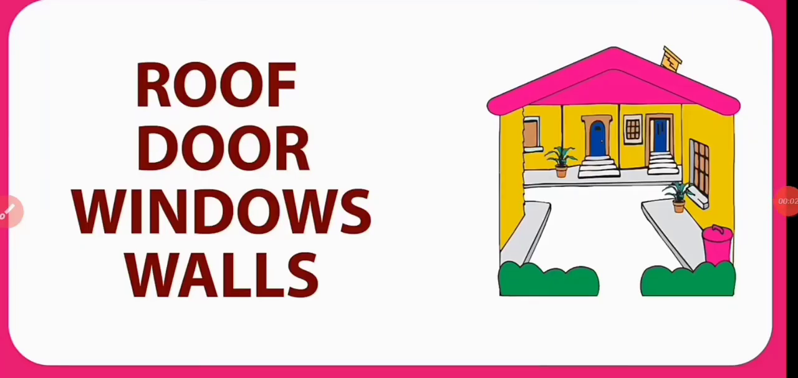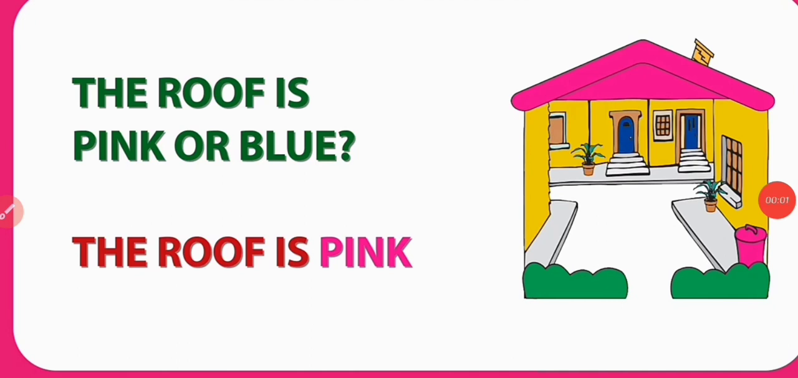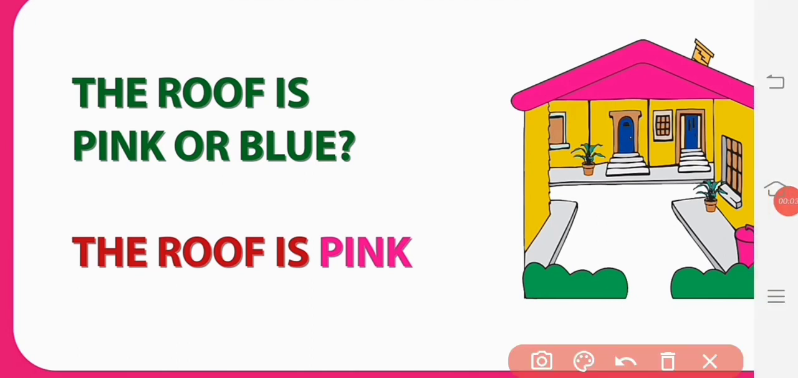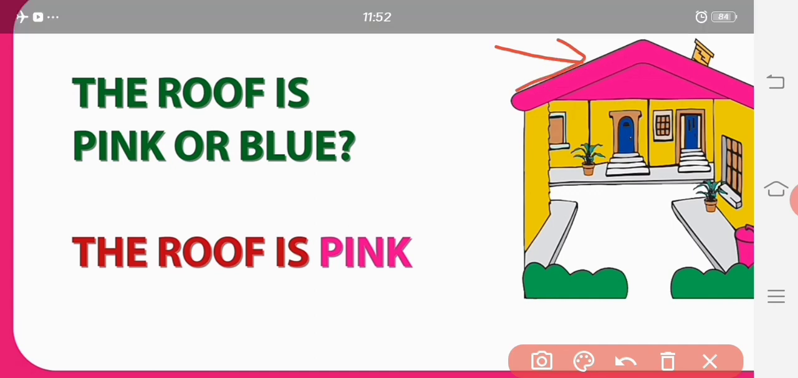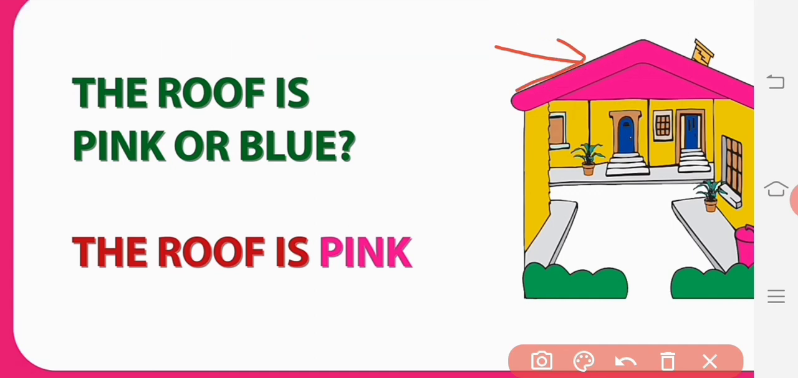Say these words loud and talk about the picture. Tick them the right color. Say roof, door, windows, walls. The roof is pink or blue. We can see the roof is pink.